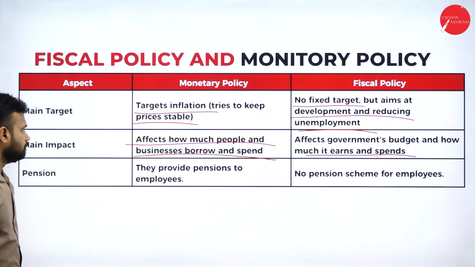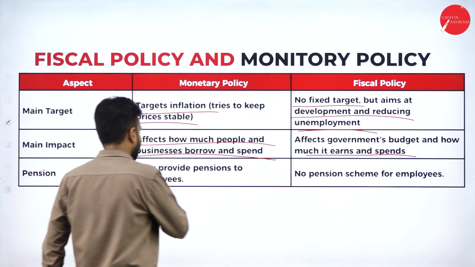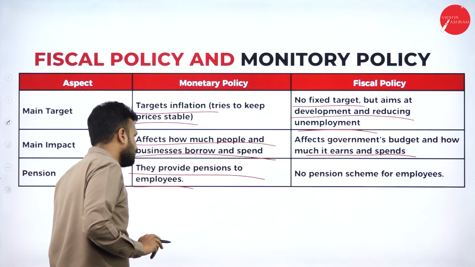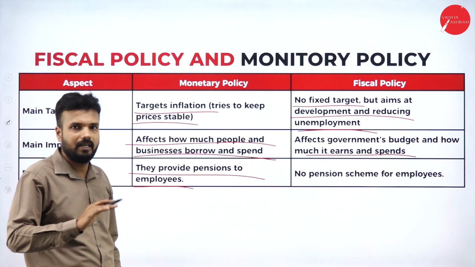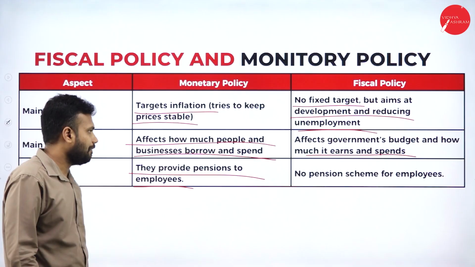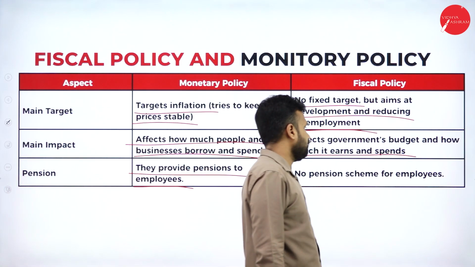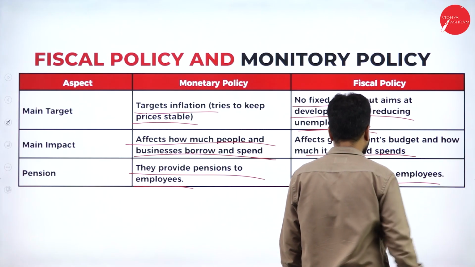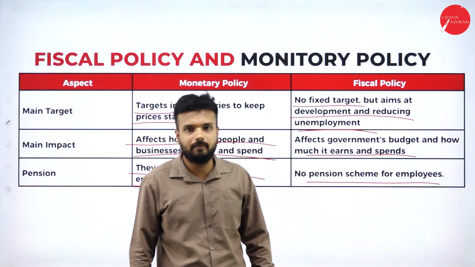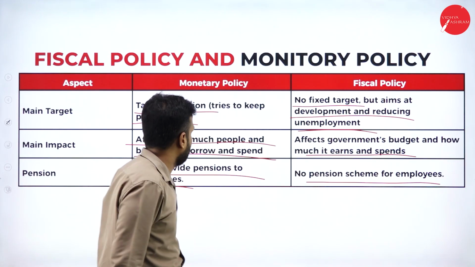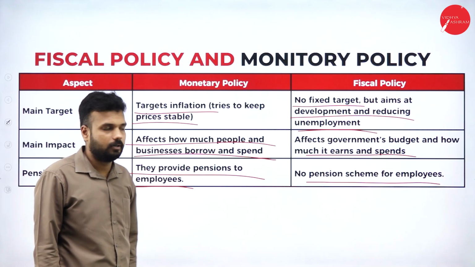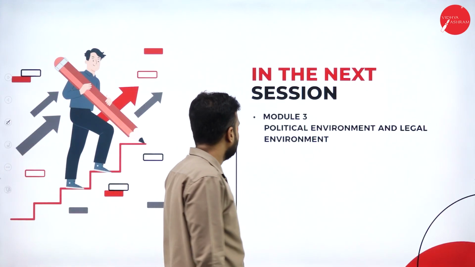They provide the pensions to the employees. See, there are a number of the facilities that has been facilitated by the government to the inhabitants. One of them is pension. No pension scheme for the employees under this. So no pension scheme will be provided under the fiscal policy, but under monetary policy they are going to give the pension facility for the people.